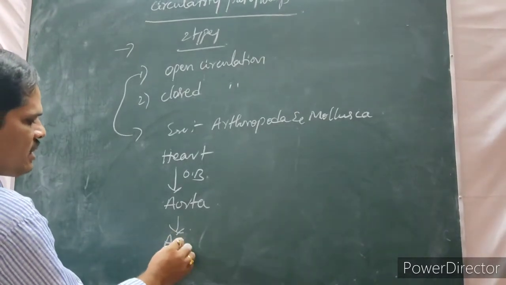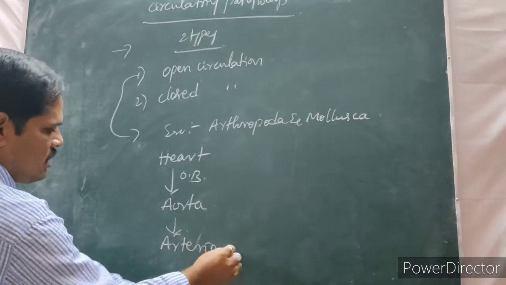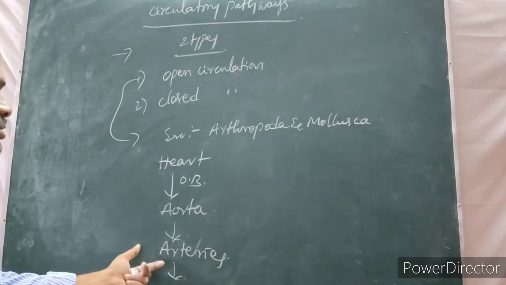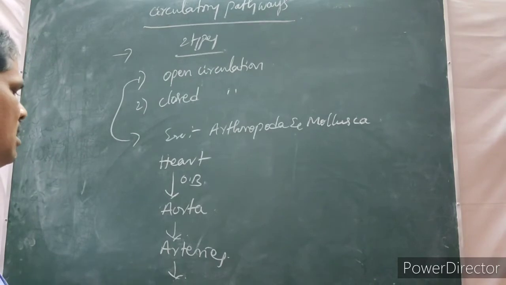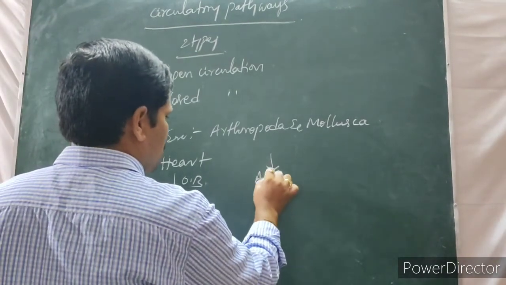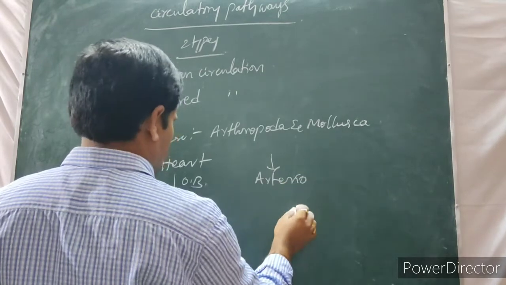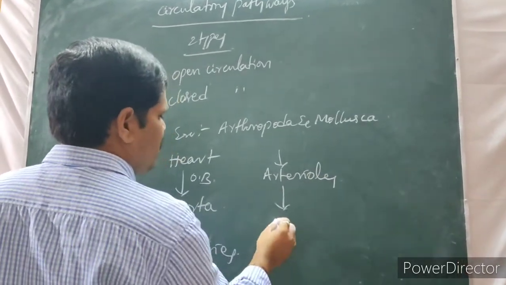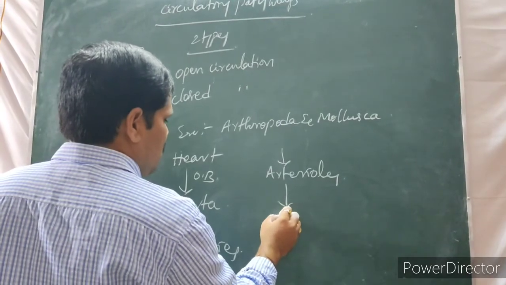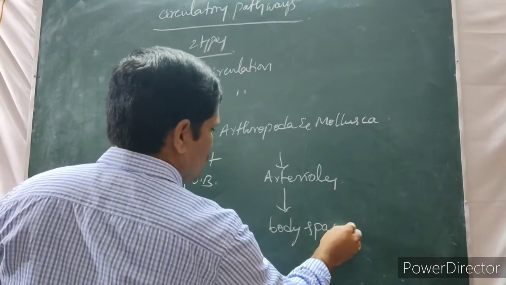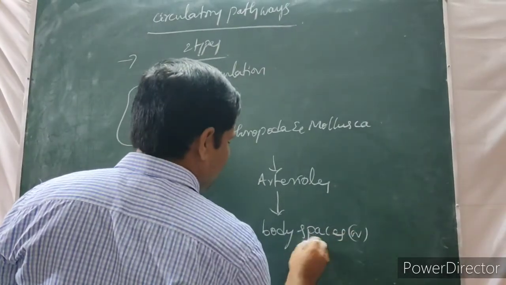Then it enters the arteries. That means the aorta is subdivided into blood vessels, those are arteries. After that it enters the arterioles. Arterioles then enter the body spaces. Body spaces are also called sinuses.